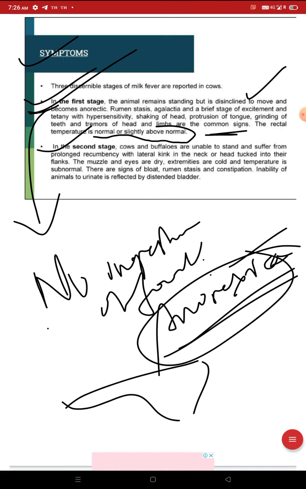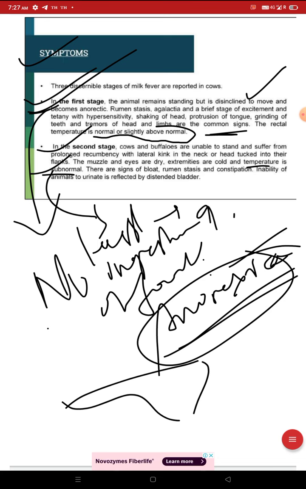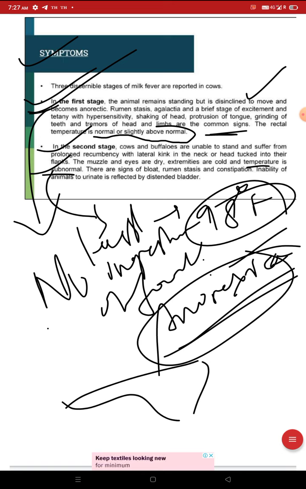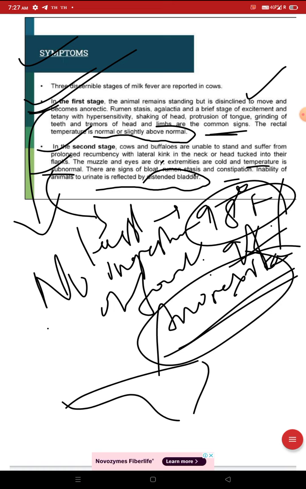The muzzle and eyes are dry, extremities are cold, and temperature is subnormal. Here you have to know temperature is subnormal. Subnormal means less than the normal temperature, like 98 degrees Fahrenheit, or 97 degrees Fahrenheit. There are signs of bloat, rumen stasis, constipation. Inability of animals to urinate is reflected by distended bladder.